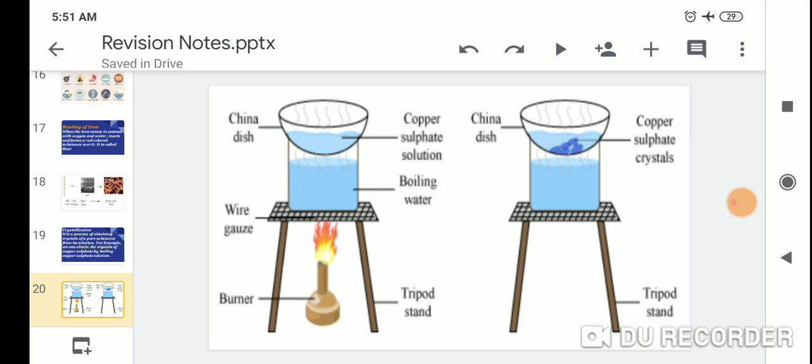The apparatus: china dish, copper sulfate solution, boiling water, wire gauze, burner and tripod stand, and the china dish with copper sulfate crystals.